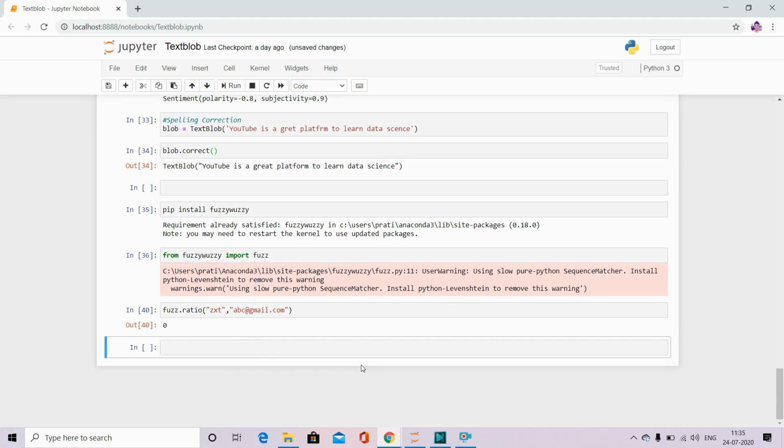So this was the whole agenda for today, where I have showcased important features of the library TextBlob, which is nowadays very much in demand in the market. Many people are using this library for their NLP processes. I hope you have understood it, and please try to use it. I will upload this Python notebook to my GitHub, and you can directly download it and use it for your purpose. Please check the GitHub link, which I will give in the video description.